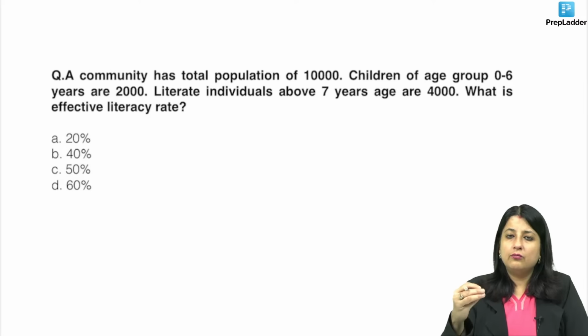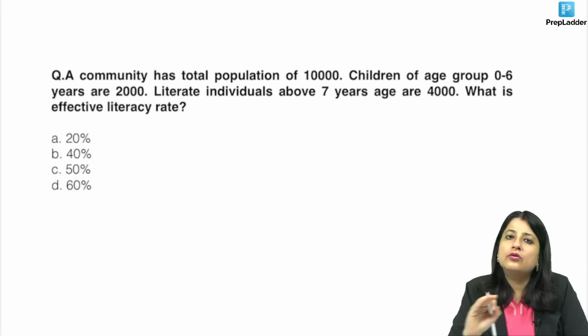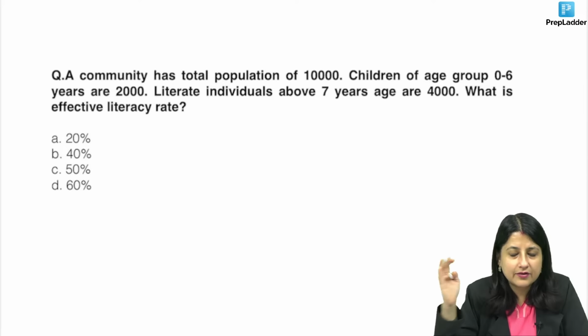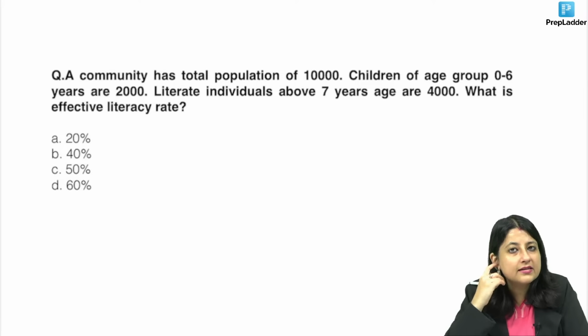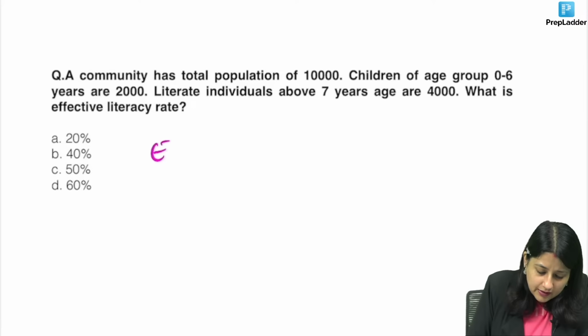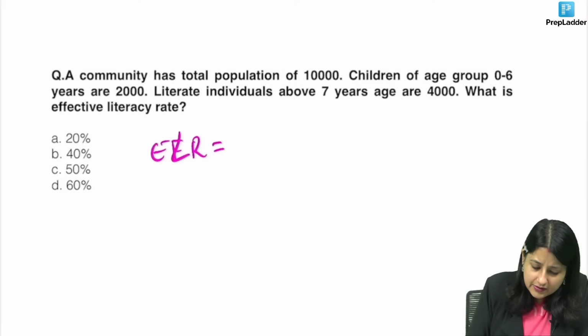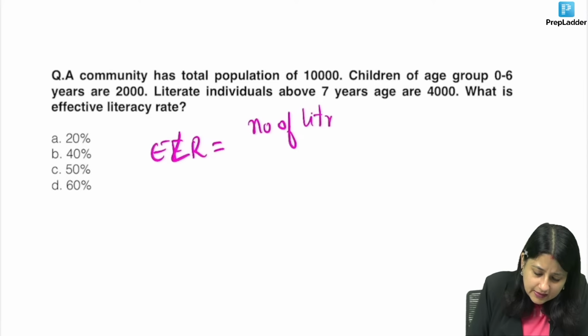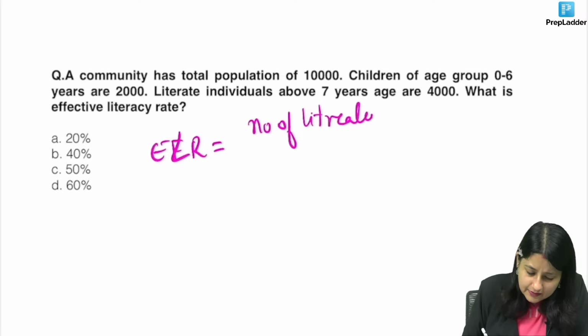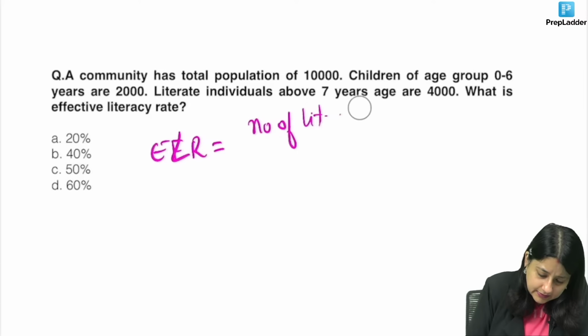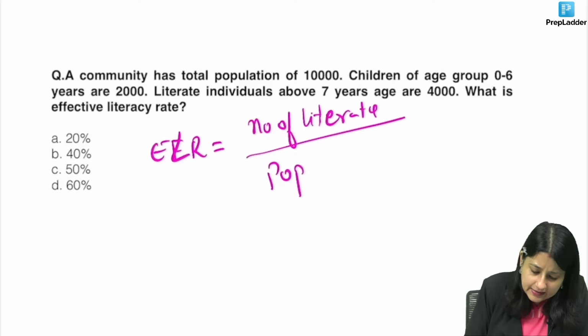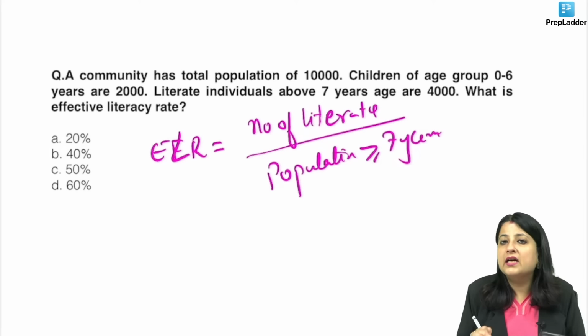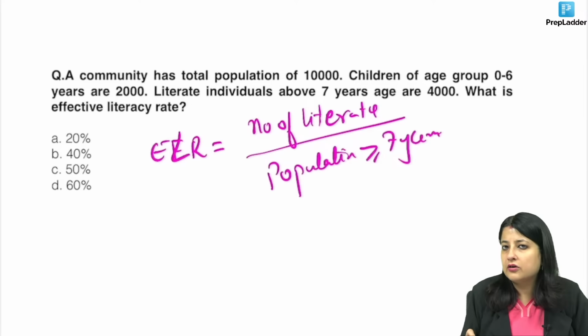Now earlier whom would we call a literate? Anybody who could read and write with understanding in any one language, okay? But now we have something known as effective literacy rate. So for effective literacy rate, guys, what is it? The number of literates, and in this we have to consider the age group. So it is population above 7 years. This you cannot forget, the age cutoff. To be called as literate, the age cutoff is 7 and above.